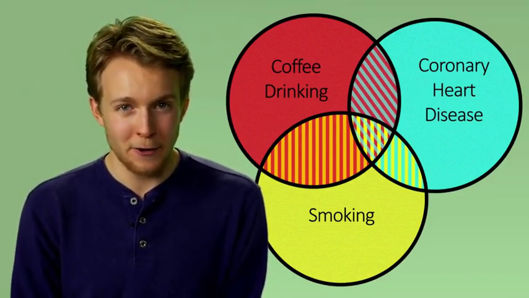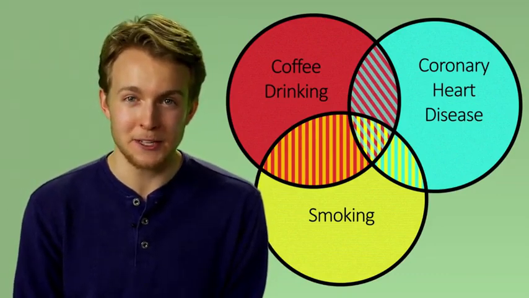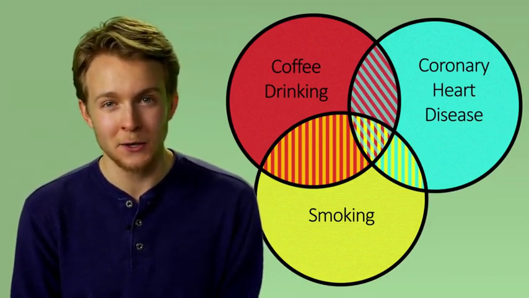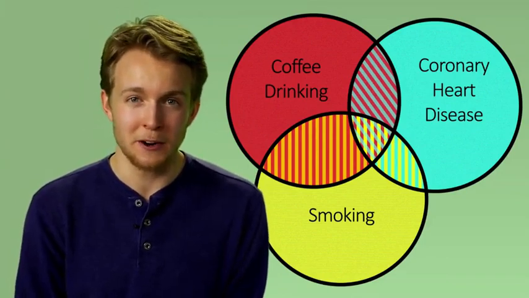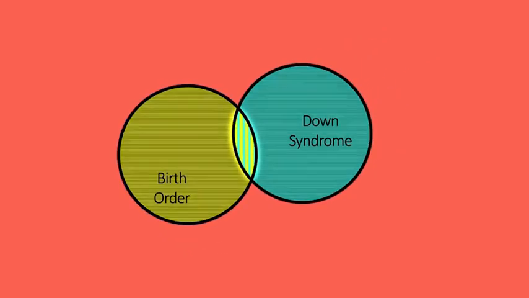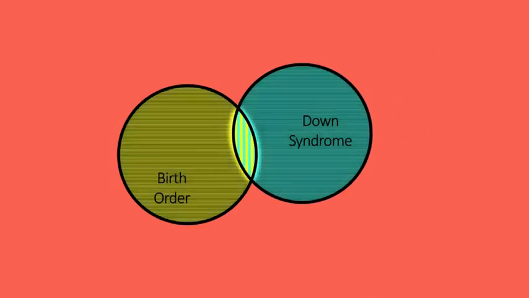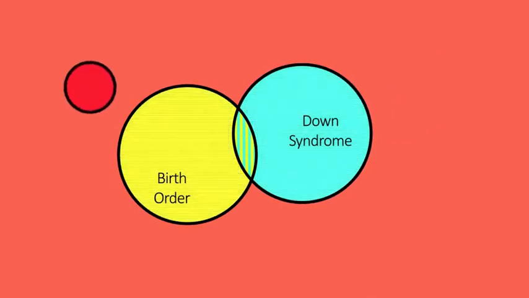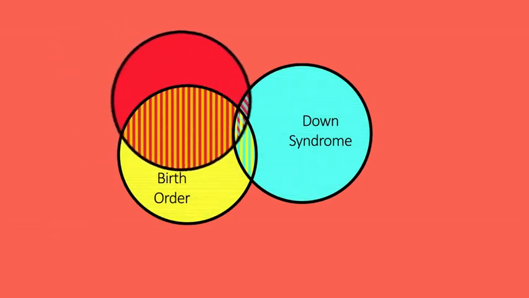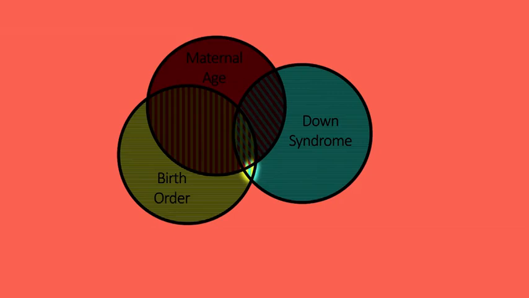Testing for confounding variables with multivariate models is vital in the testing for true statistically significant associations, or real relationships between variables in our research. If we had run the model with maternal age and birth order predicting Down syndrome, birth order would have been significantly associated with Down syndrome in that first model. Once we added maternal age to the model as a potential confounder, the association between birth order and Down syndrome would no longer be significant.